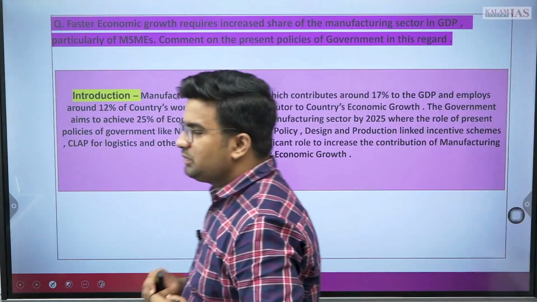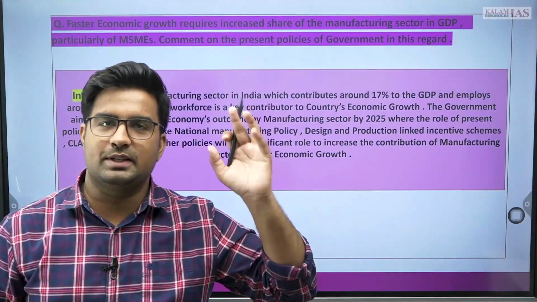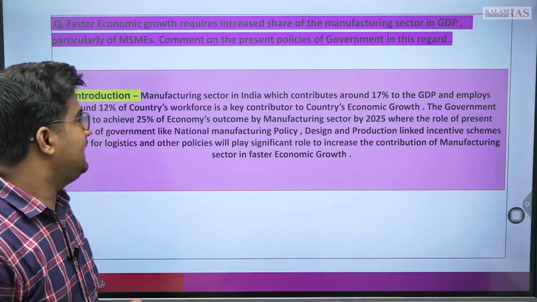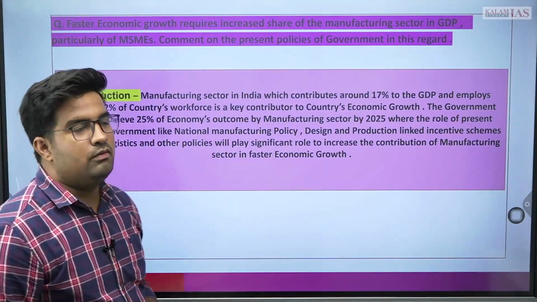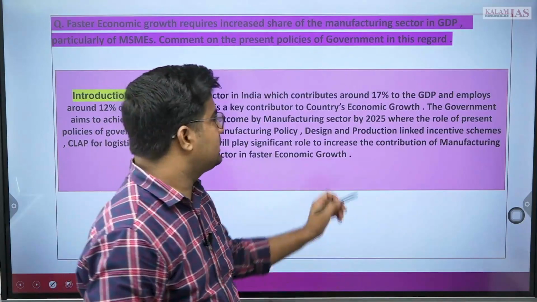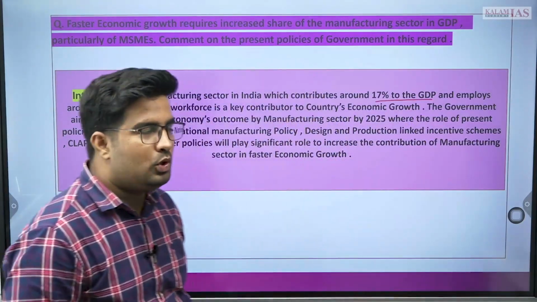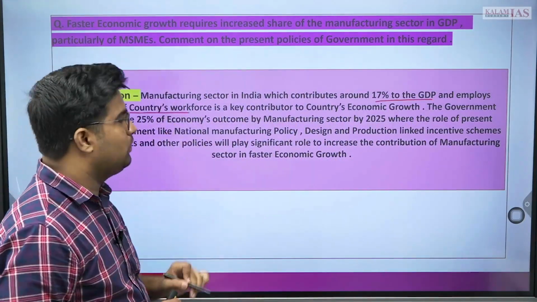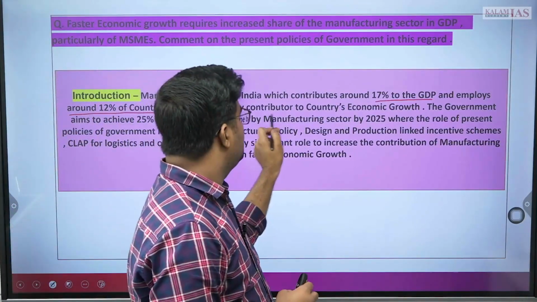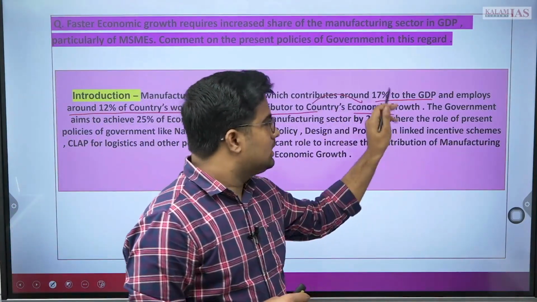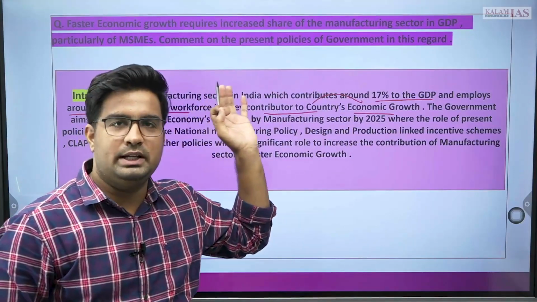You can introduce something like this to substantiate the first part of the question. For example, the manufacturing sector in India, which contributes around 17% to GDP and employs around 12% of the country's workforce, is a key contributor in economic growth. Somewhat the first statement you have replicated.